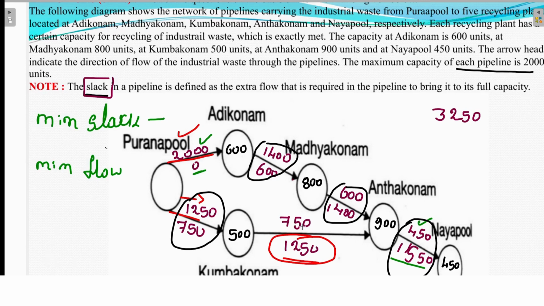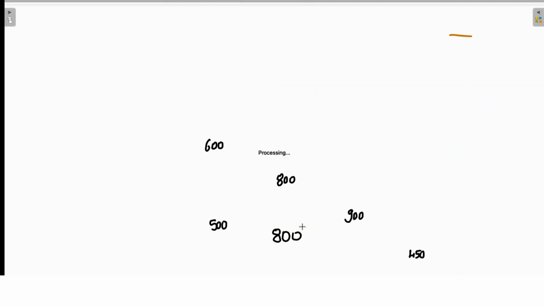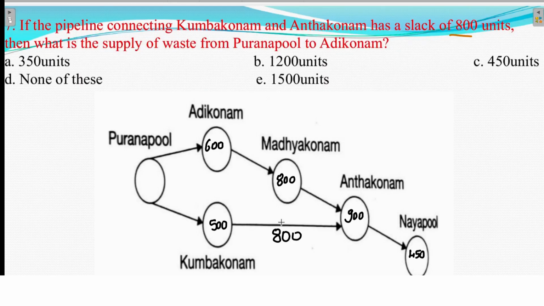So using this concept, the question gives 800 as the slack, which means the water I have to send will be, tell everyone, yes, very good, 1200 liters. After I keep 500, the remaining 1200 I will send here.